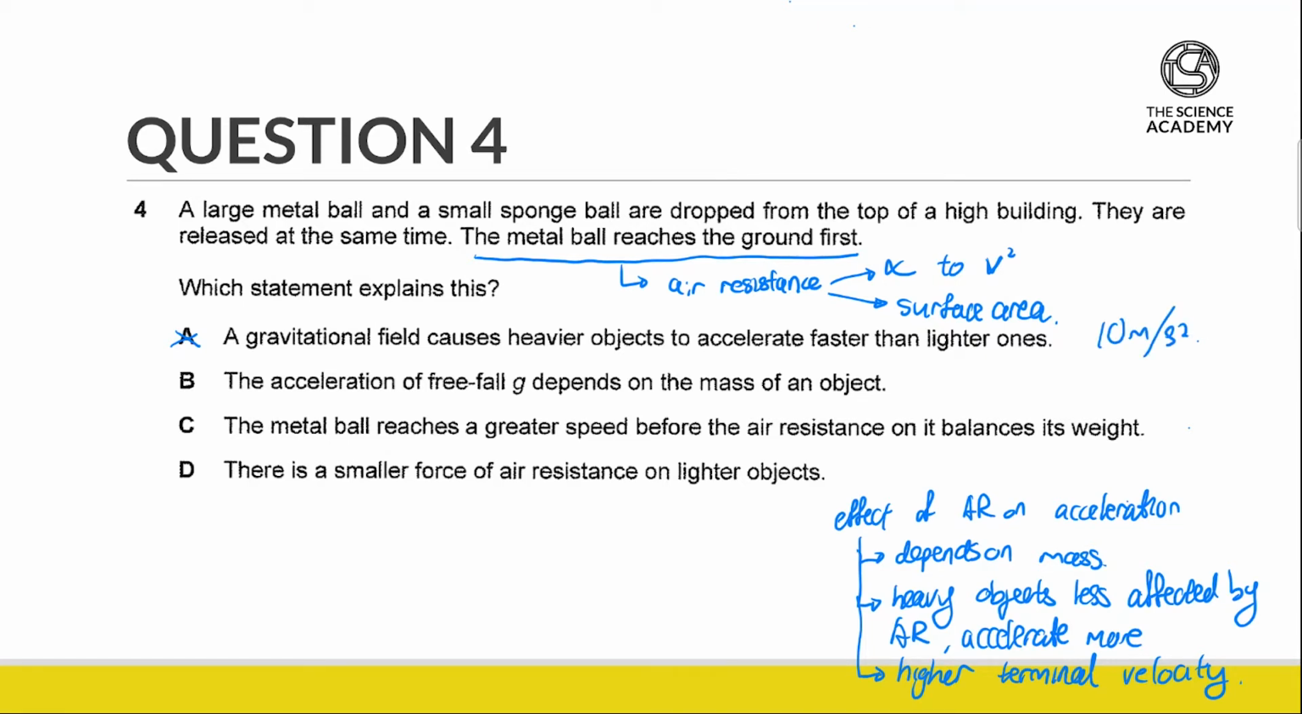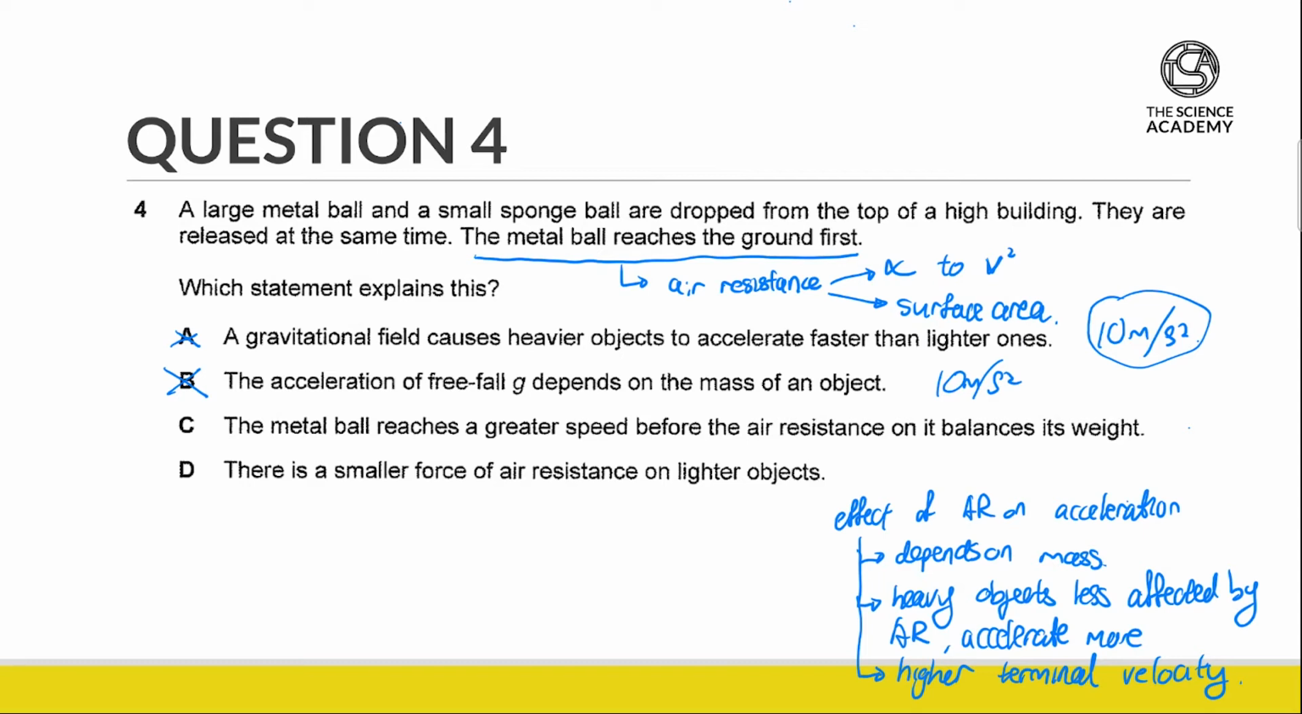For B, it suggests that the acceleration of free fall depends on the mass of the object, and it's mentioned because acceleration of free fall is always 10 meters per second squared. Alright, this is also going to be untrue.